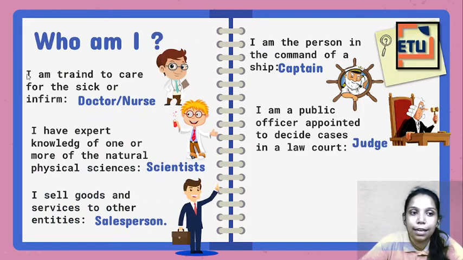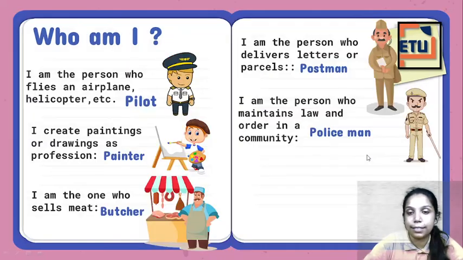Who am I? I am trained to care for the sick or infirm. So who am I? A doctor or a nurse. I have expert knowledge of one or more of the natural physical sciences. So I am a scientist. I sell goods and services to other entities. I am a salesman. I am the person in command of a ship. So I am a captain. I am a public officer appointed to decide cases in the law court. I am a judge.